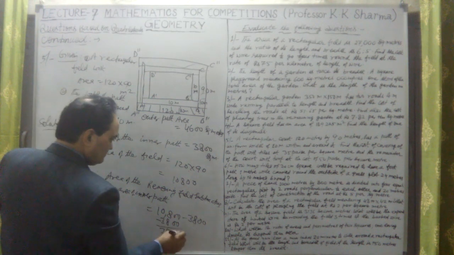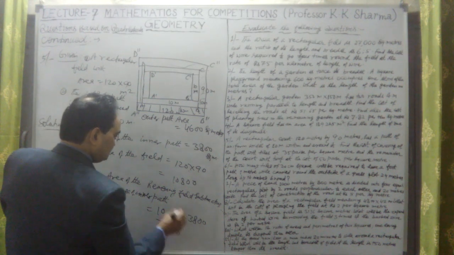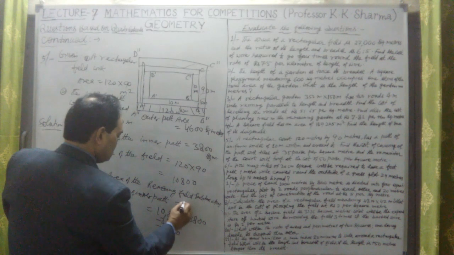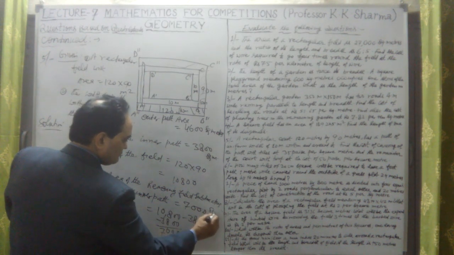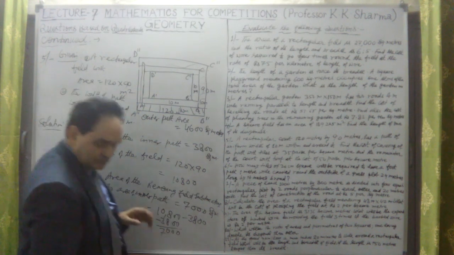Only 7,000 square meter. This is the area. 7,000 square meter is the area of the inner field.